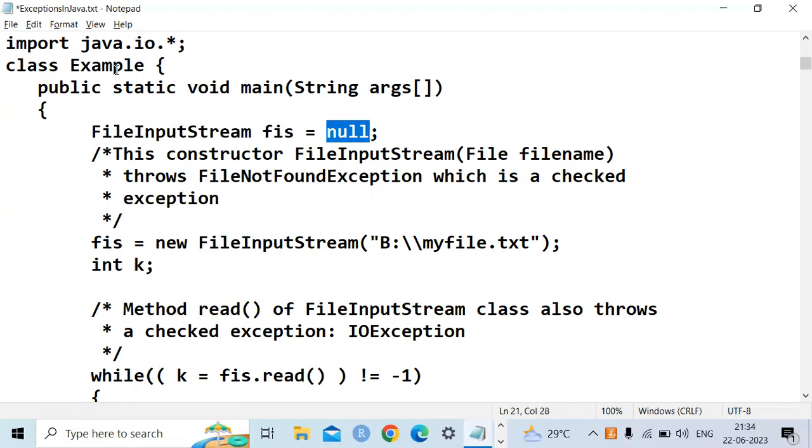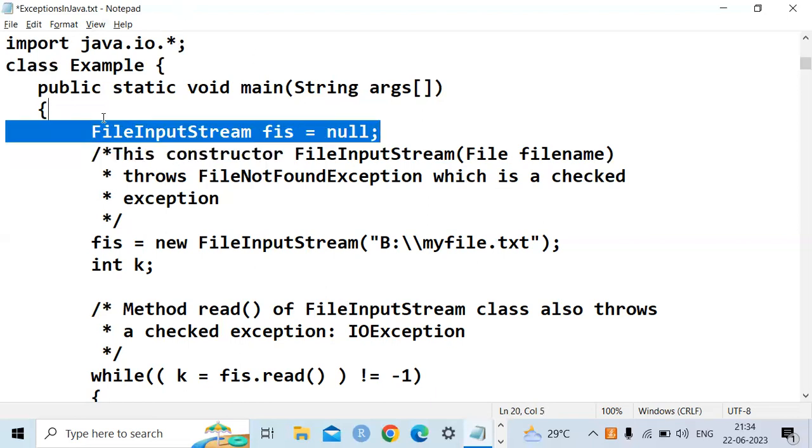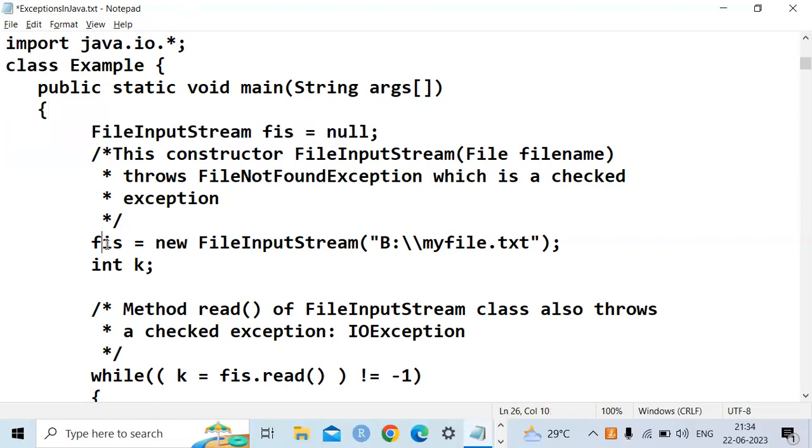Why do I need to assign the null value for an object? Initially no file stream contains a path, because when you create an object, we have not initialized it. Whenever you assign the path to that object, we can say it is initialized. That's why initially we take it as null. So now I am initializing the object of the file input stream with the path.